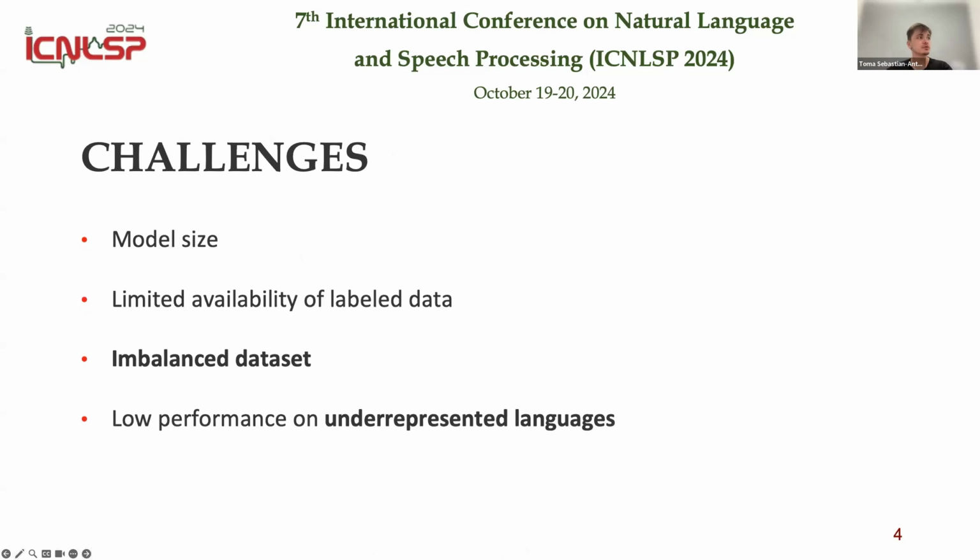The challenges that we aim to solve are the model size, so we want a method for small models, not large language models. Also, the limited availability of data, so it's hard to gather more data. Also, the case of imbalanced datasets, which I will show you later. And also to try to solve the problem of low performance on underrepresented languages.